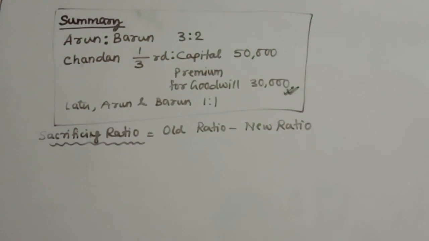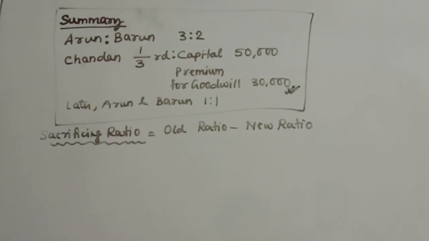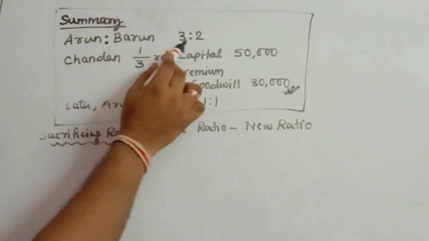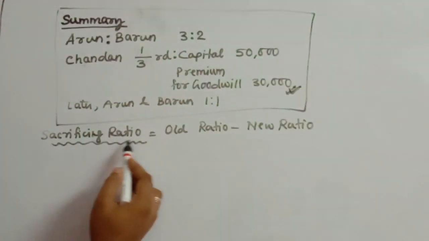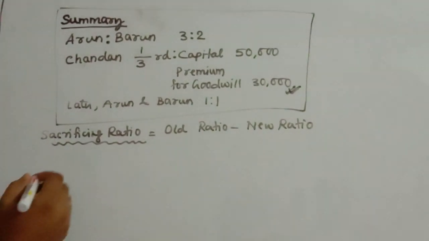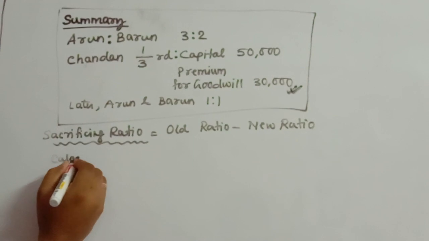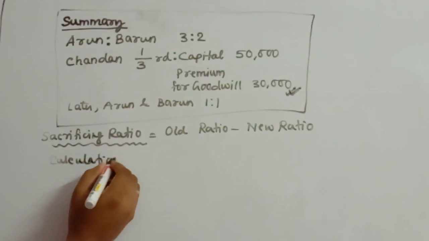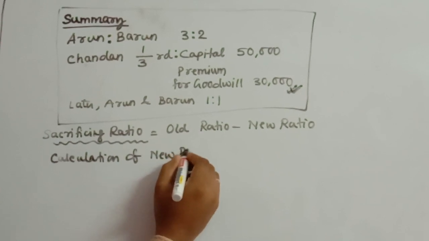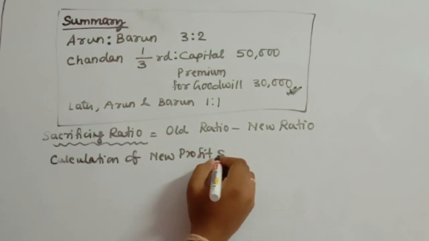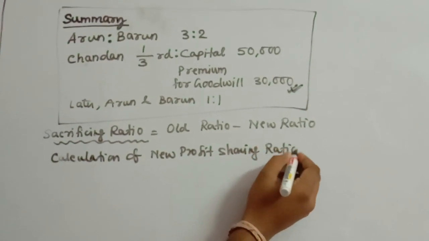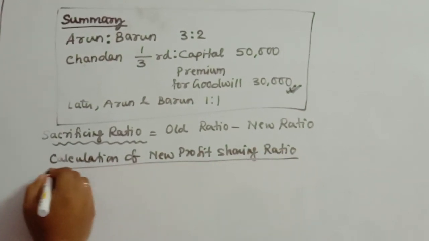Now, for calculating the sacrificing ratio we need to calculate the new ratio. We already have the old ratio of Arun and Barun, which is 3:2. Now we need to calculate the new ratio. So how will we calculate the new profit sharing ratio?